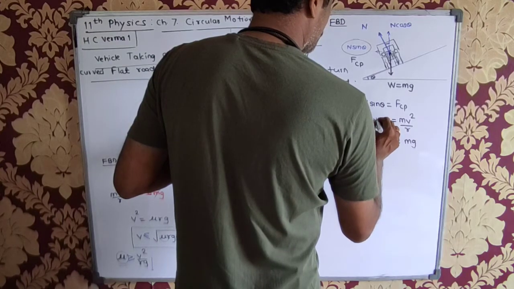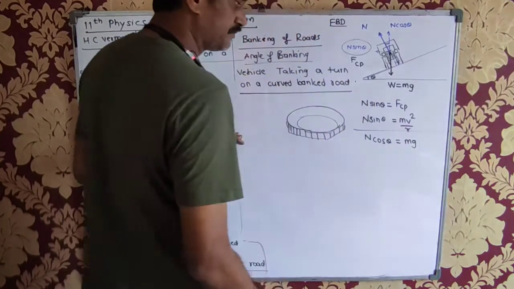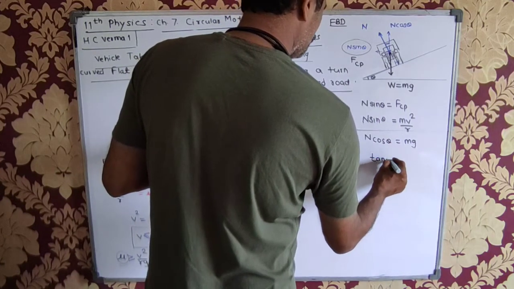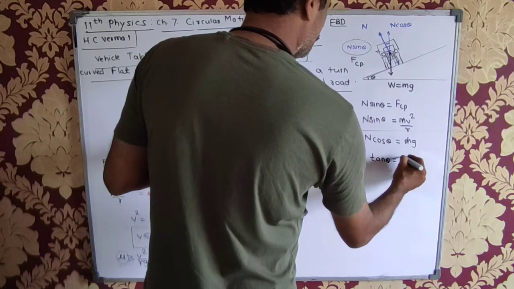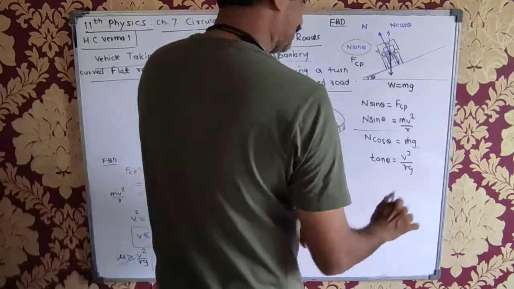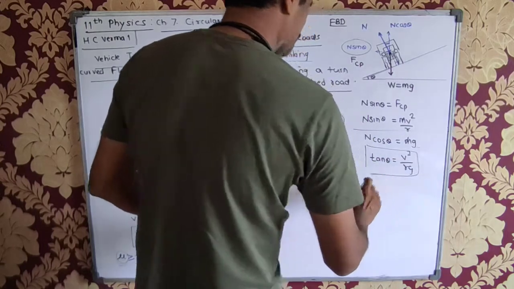Let's take the ratio. N and N cancel, m and m cancel. So tan theta is equal to v squared upon Rg.